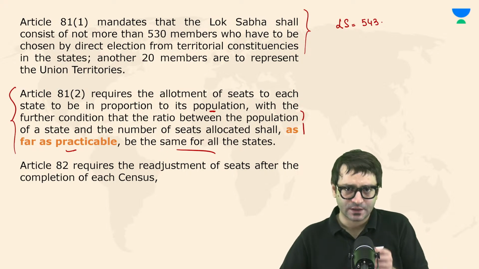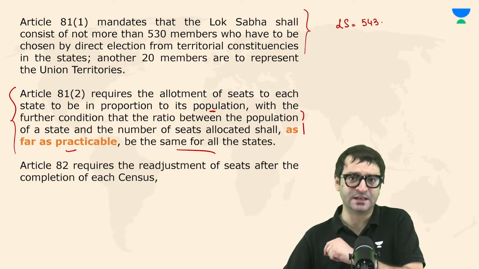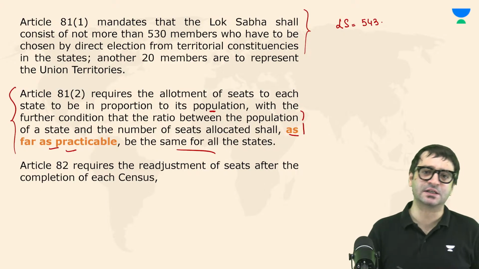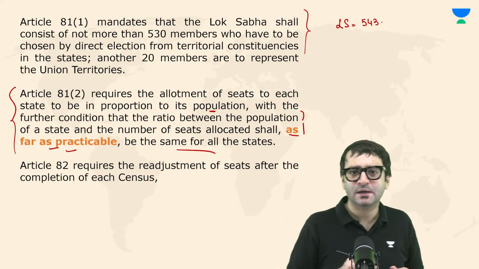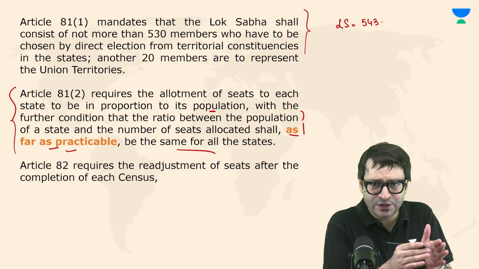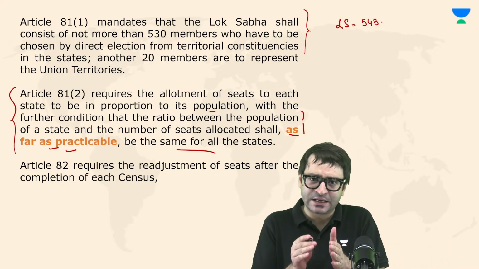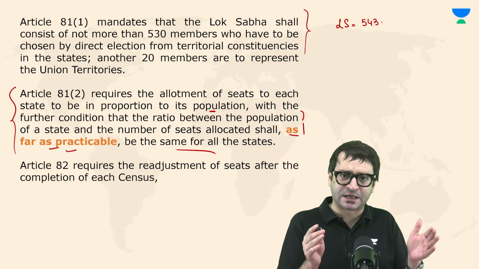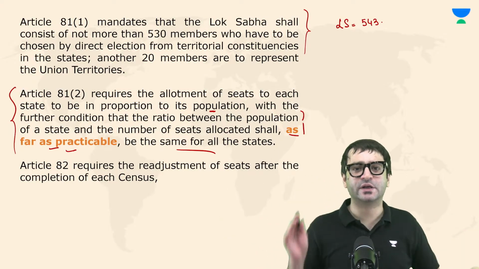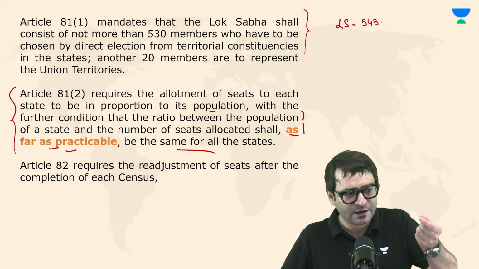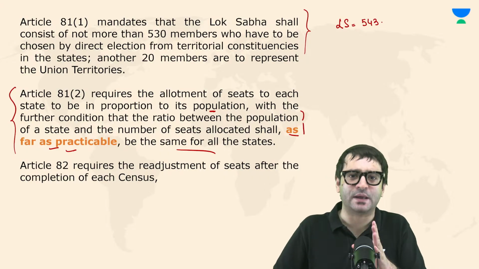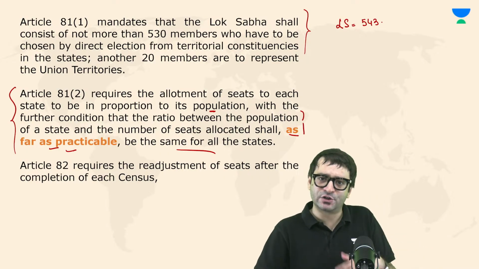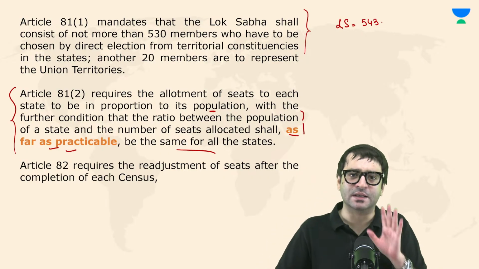Which means, notice this highlighted phrase, "as far as practicable." And I will tell you the significance of this phrase slightly later. But the point is, the ratio of the population and the number of seats allocated to a state, as far as practicable, should be the same throughout the country. Means if for every 10 lakh population there is one MP in UP, for every 10 lakh population there should be one MP in Tamil Nadu as well.